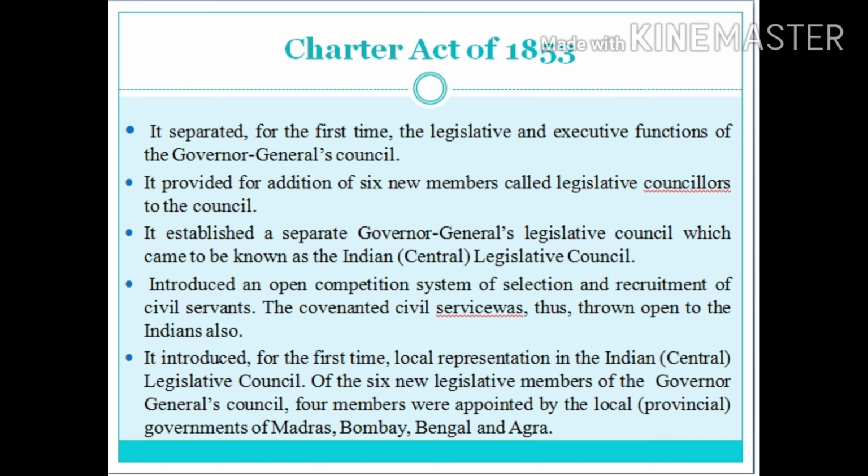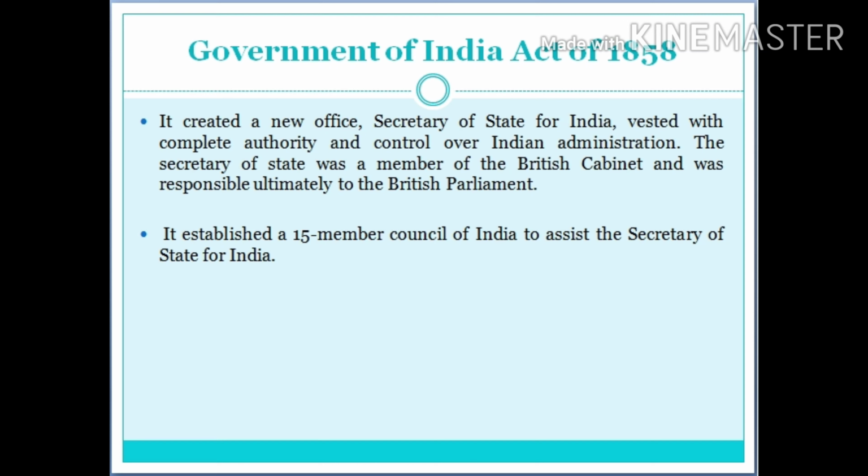It ended the system of double government by abolishing the Board of Control and the Court of Directors. It created a new office called Secretary of State for India and vested him with complete authority and control over Indian administration. The Secretary of State was a member of the British Cabinet, and he was ultimately responsible to the British Parliament. It established a 15-member Council of India to assist the Secretary of State.